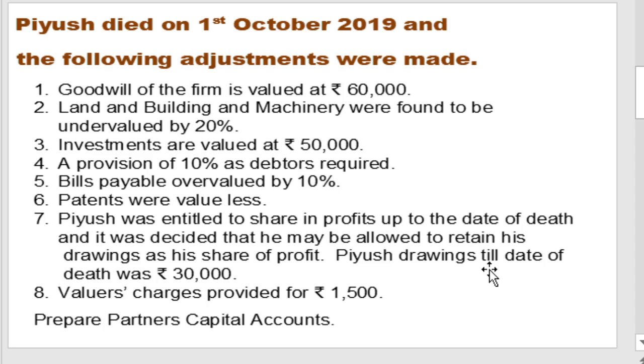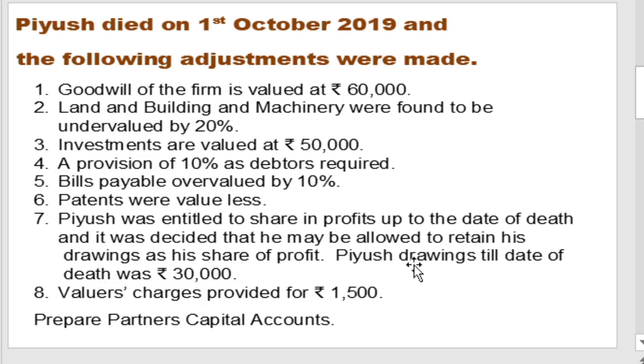Then next adjustment. Piyush is a deceased partner. Piyush was entitled to share in profit up to date of death, and it was decided that he may be allowed to retain his drawings as his share of profit. Piyush's drawing till date of death was rupees 30,000. Means on the date of death, 1st October 2019, Piyush was entitled to share in profit up to date of death, and Arnav and Namrata decided that Piyush may retain his drawing as his share of profit.